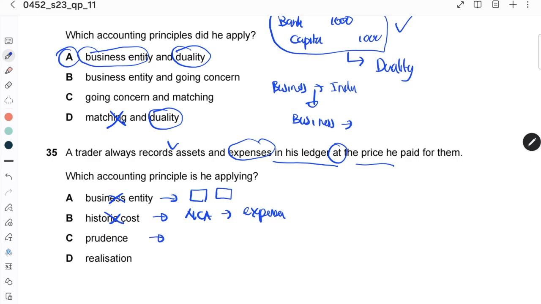Prudence is when you record so that the profit is not overstated and the loss is not understated. Usually this belongs to prepayments and accruals, not to payments. So the correct answer is D, realization. Realization is when you record according to the price that you paid.